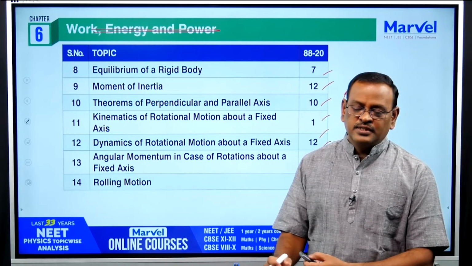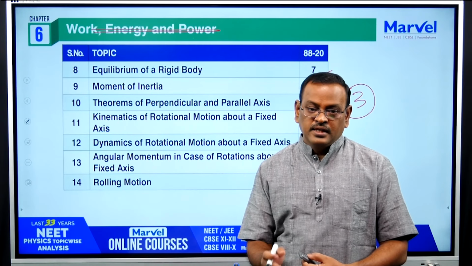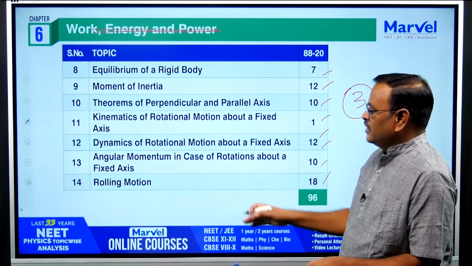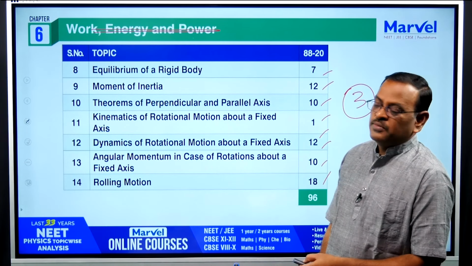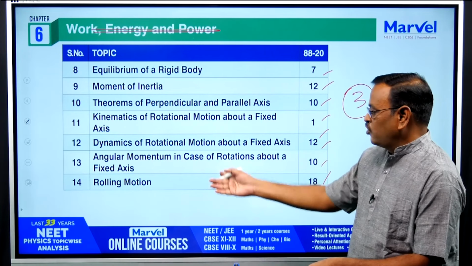If you focus on these 2 categories, you can easily score 120 to 140 marks in NEET physics. These 3 chapters are very important, and the chapter which contains the maximum topics is system of particles and rotational motion. It has 14 topics.